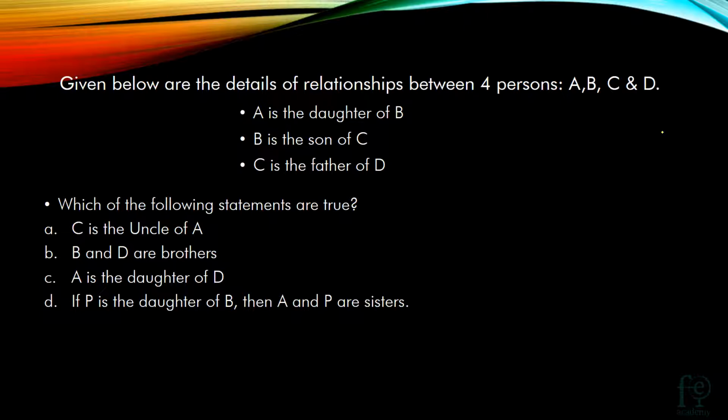Option A, C is the uncle of A. Option B, B and D are brothers. Option C, A is the daughter of D. And option D, if P is the daughter of B, then A and P are sisters.